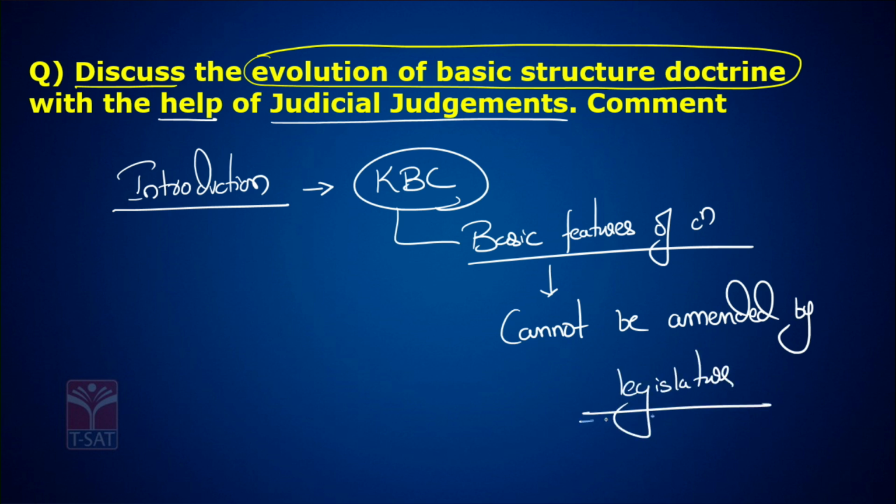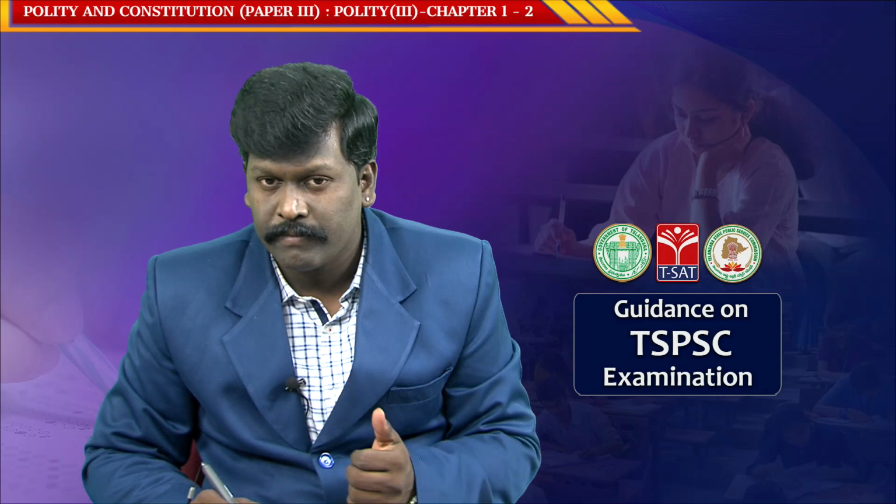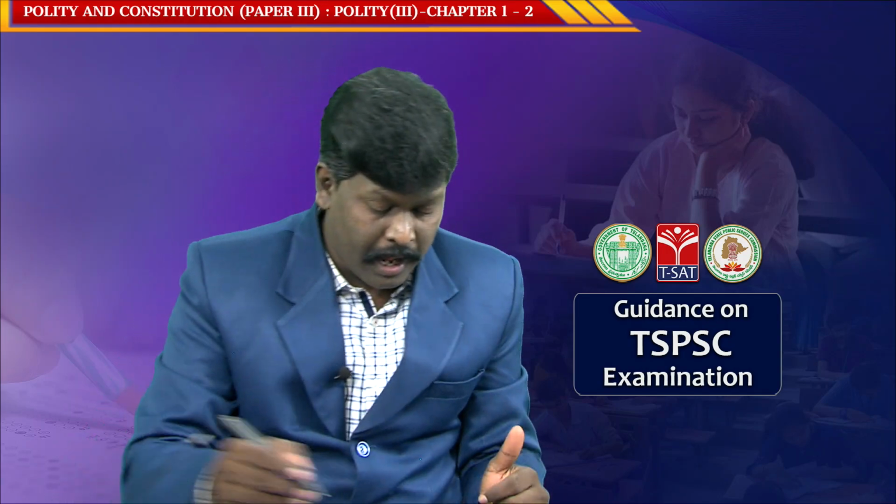Legislature does not have the authority to amend the basic features of the constitution which are part of the basic structure doctrine. Now, how did this basic structure doctrine evolve?